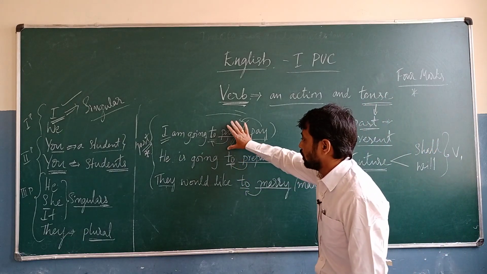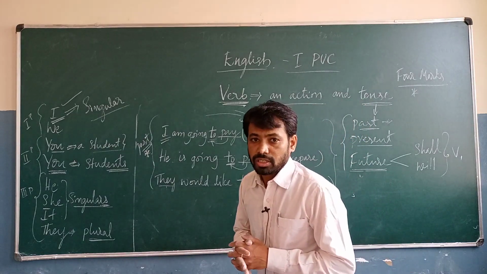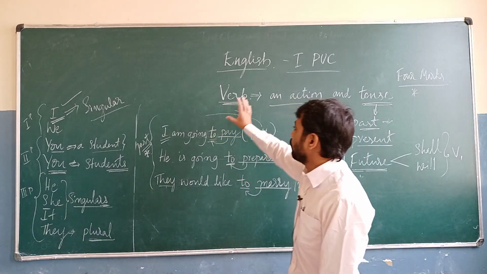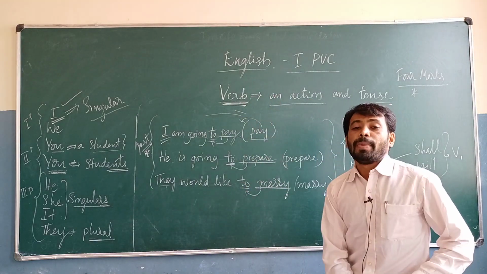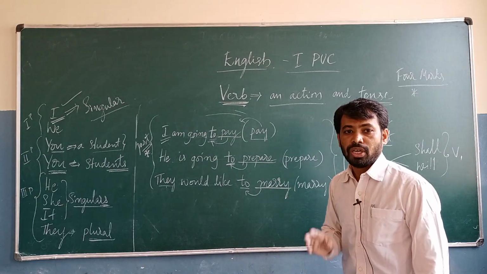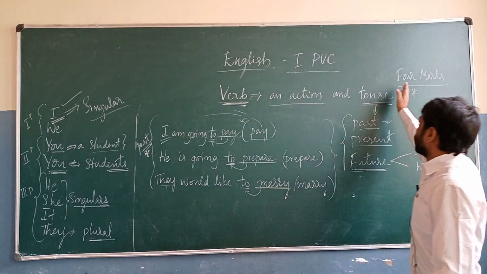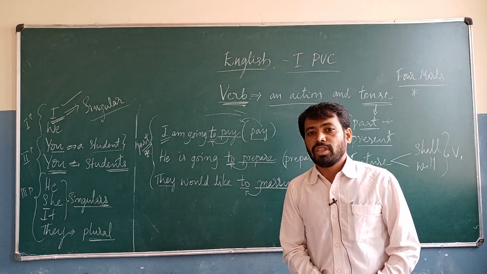Okay, so all of you pause this one and observe all those things. Have you got it? Yes. In this class we discussed the verb and the types of the verb, and how we are to use them in the paragraph or in the sentences, and how we are to change the main word. This is very, very important for 4 marks. In the next class we will discuss another thing.